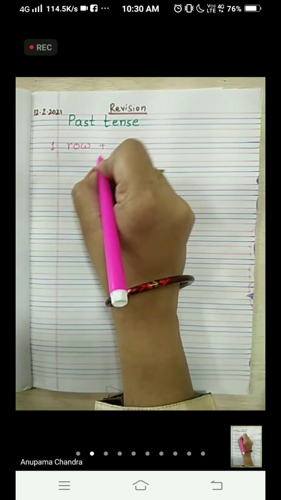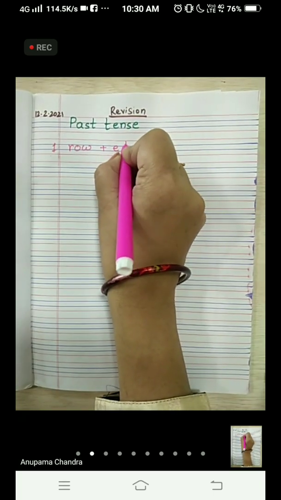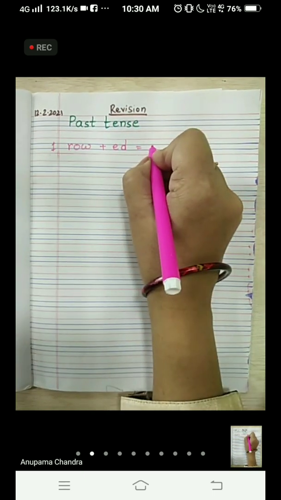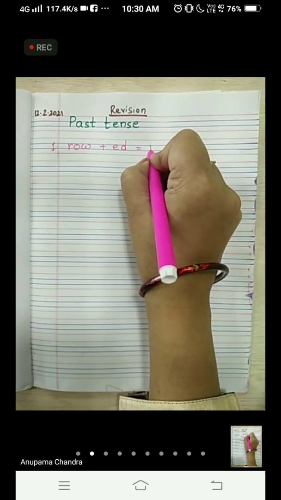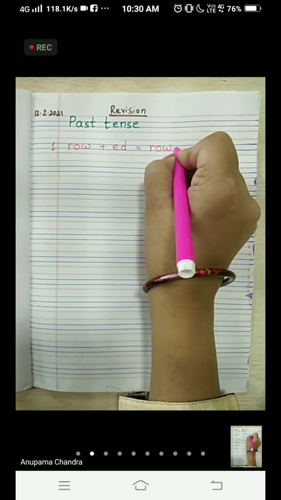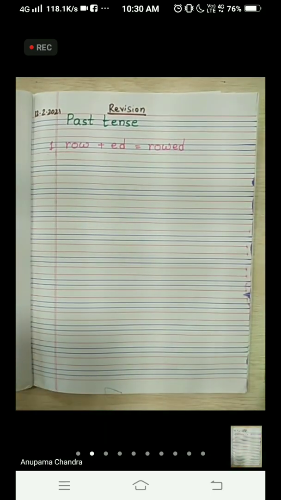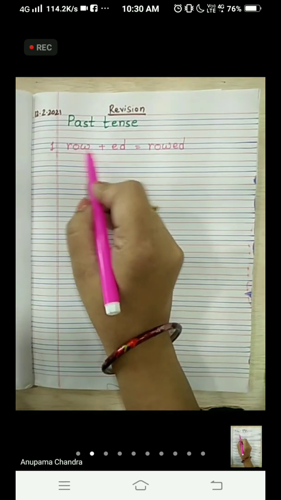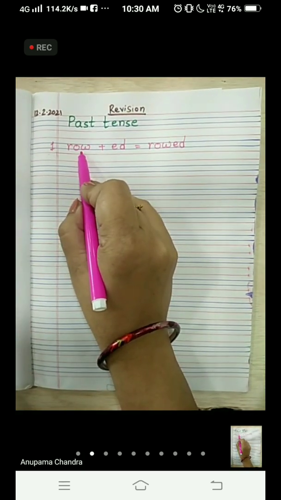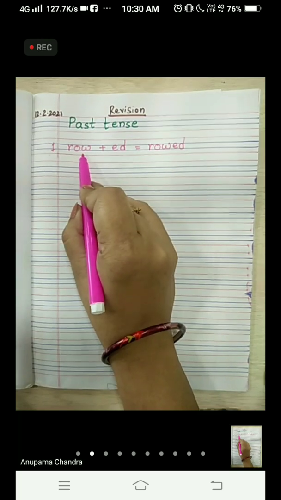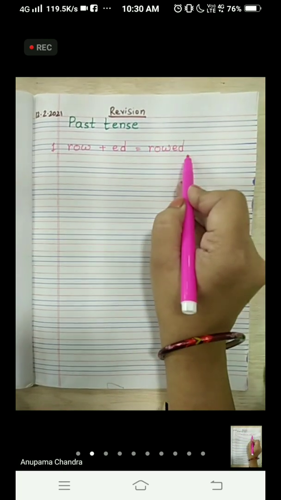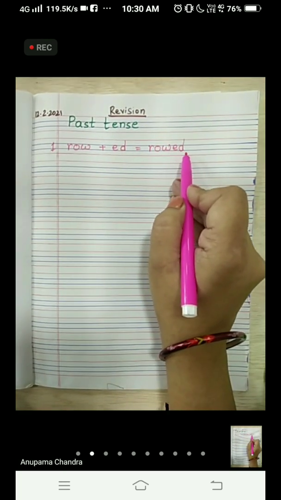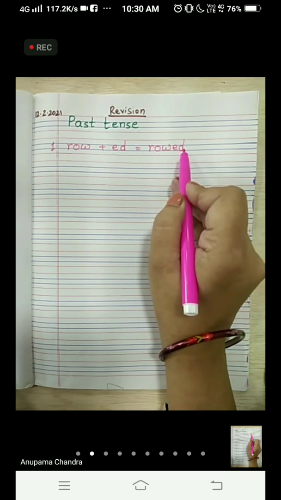Then to make it past tense, we will add ED, and the word is ROWED, rowed. So when we add ed to the word row, that makes the past tense of the word row, rowed. So this action is already over. That is what we call as past tense. Okay?